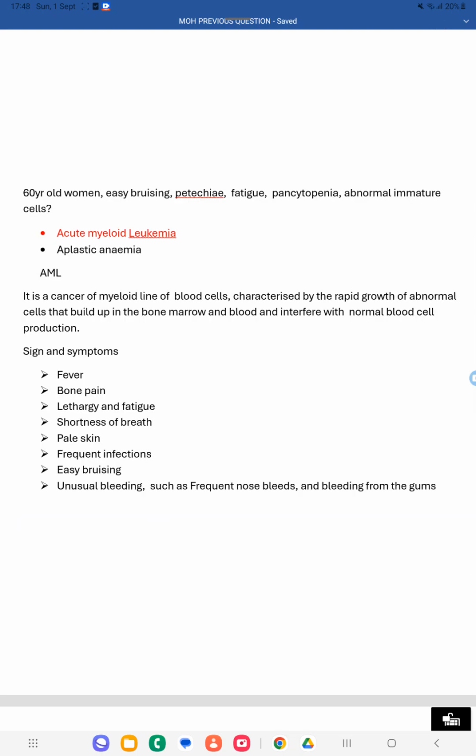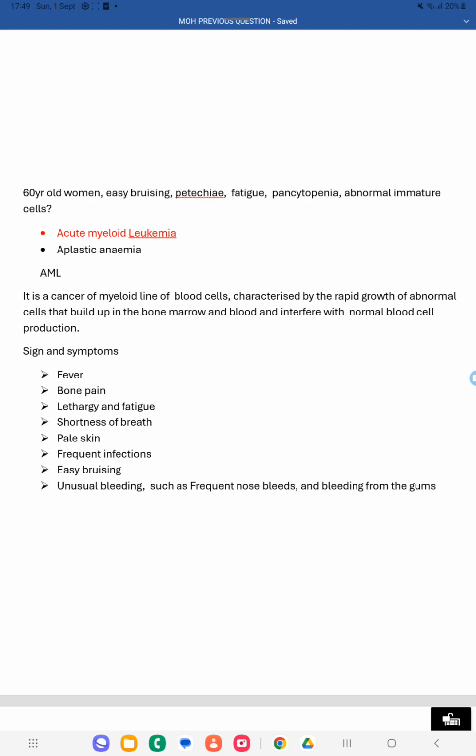Next question is, a 60-year-old woman with easy bruising, petechiae, fatigue, pancytopenia, and abnormal immature cells present in the blood circulation. Okay, so what is the condition they have asked? So it is acute myeloid leukemia. Acute myeloid leukemia usually happens in older people, old age people used to suffer with acute myeloid leukemia.